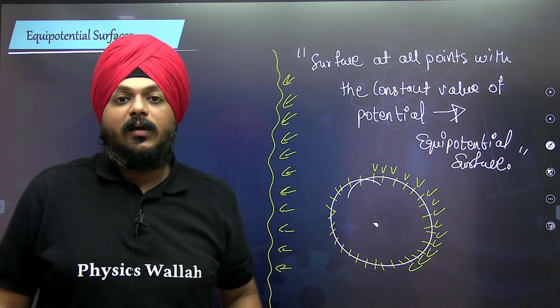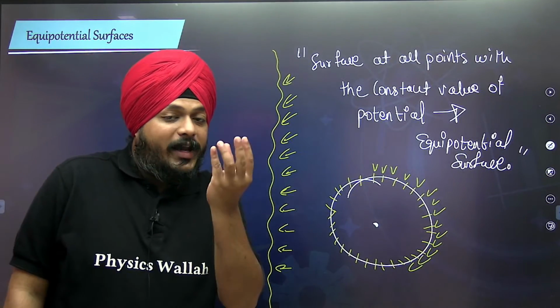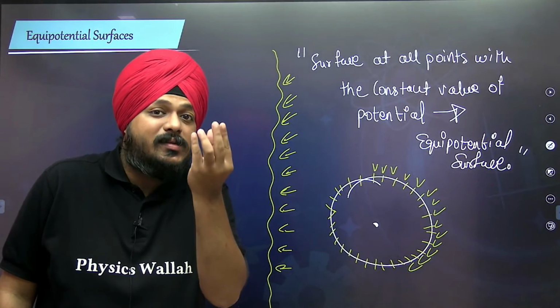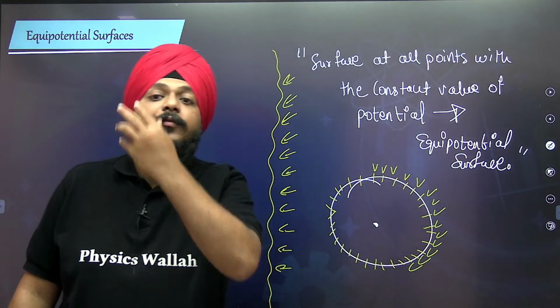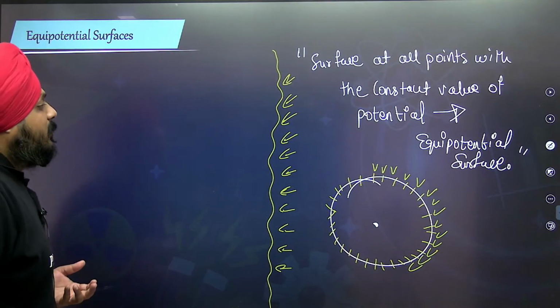Each of these individual parts is an equipotential surface, and we have discussed this even in 11th standard fluids chapter.